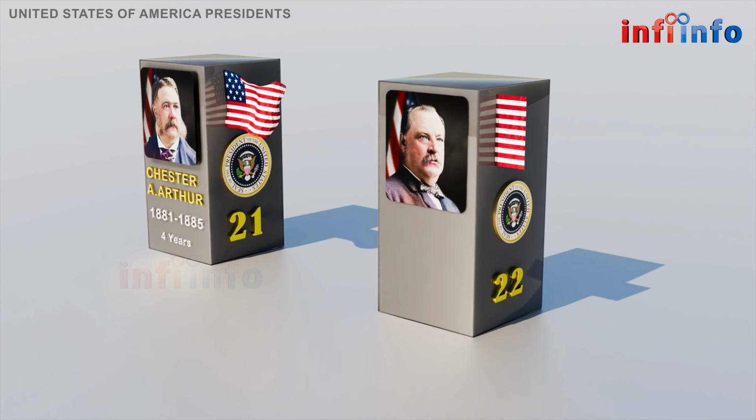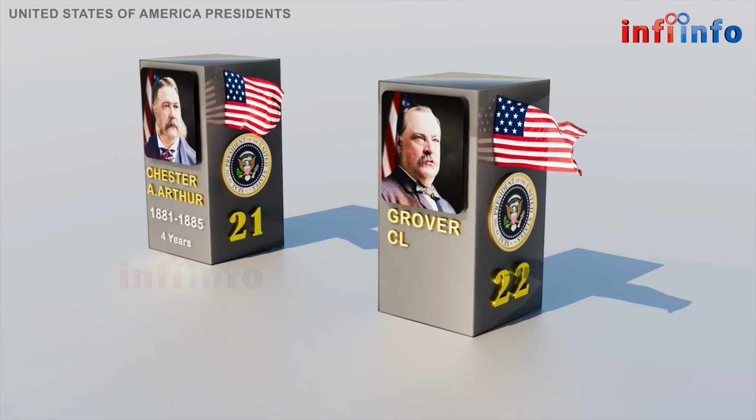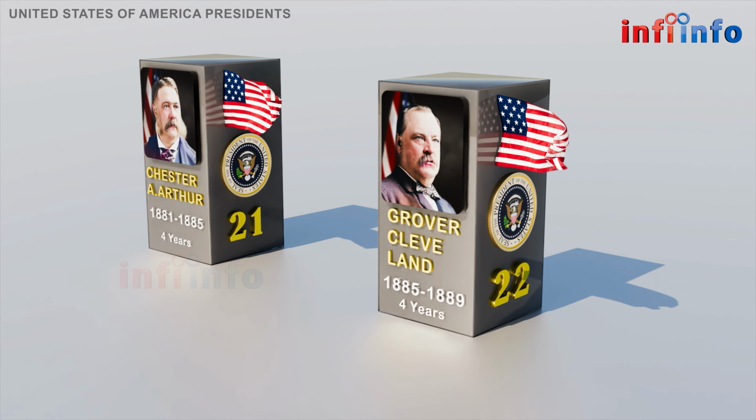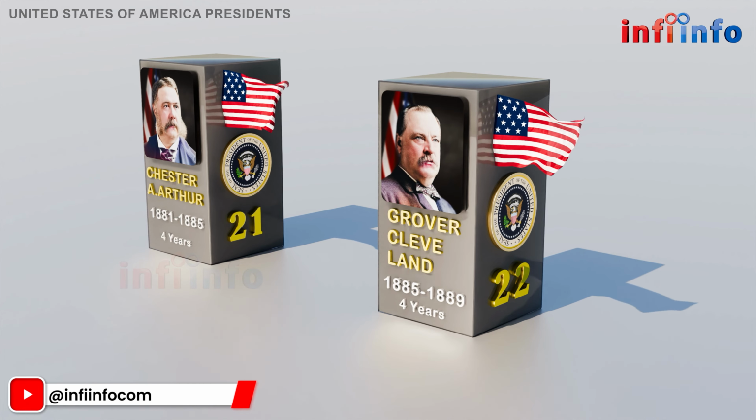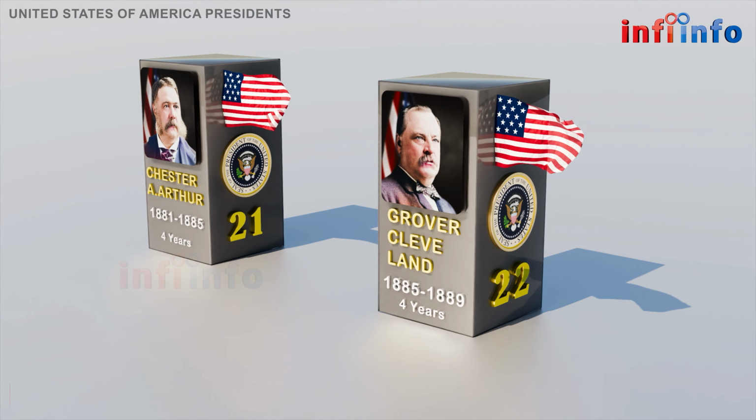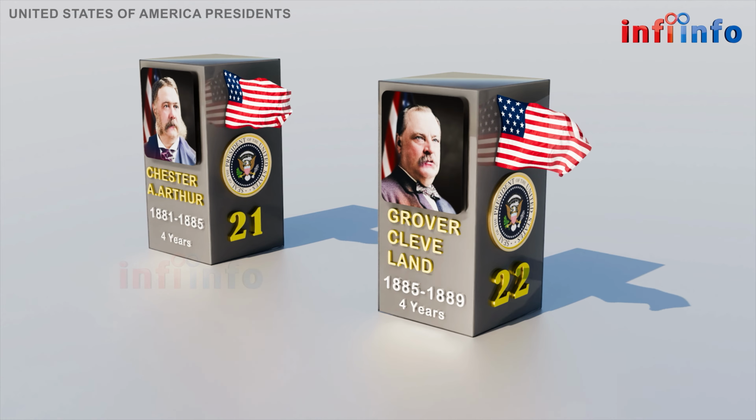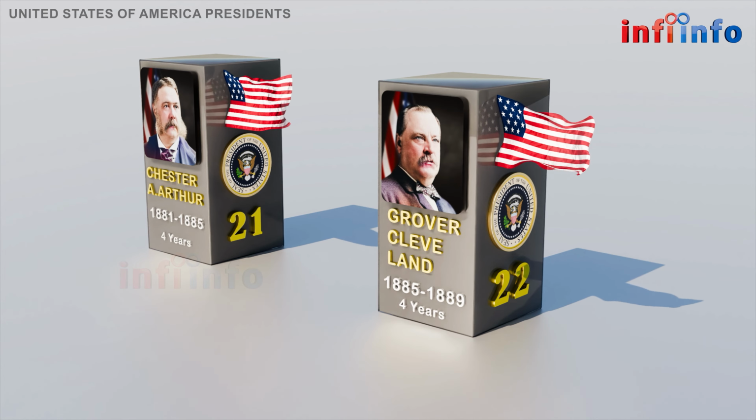The 22nd U.S. President was Grover Cleveland, born on March 18, 1837, in Caldwell, New Jersey. He was a Democrat and served for 4 years from March 4, 1885, to March 4, 1889. He is recognized for his integrity and opposition to political corruption.